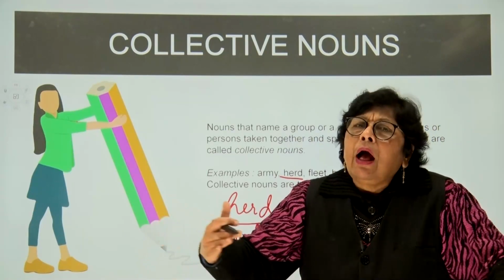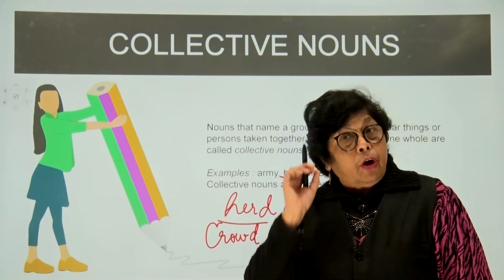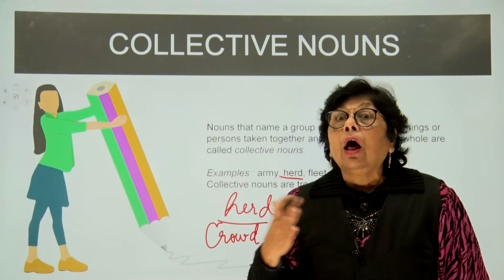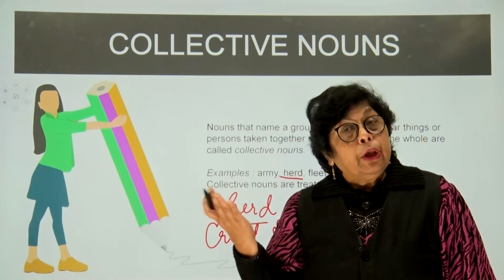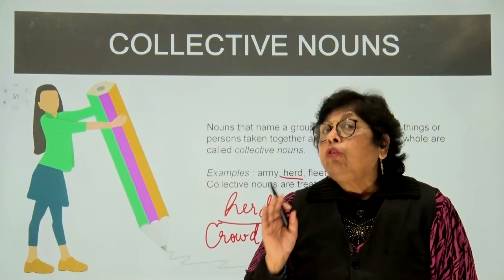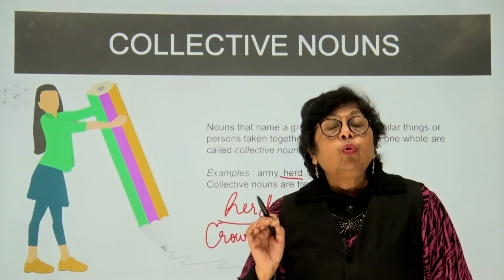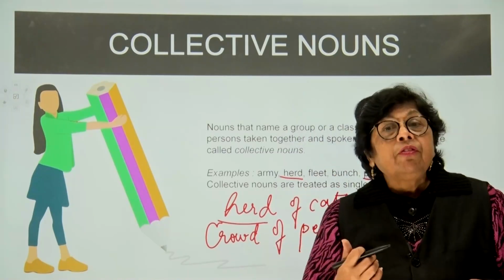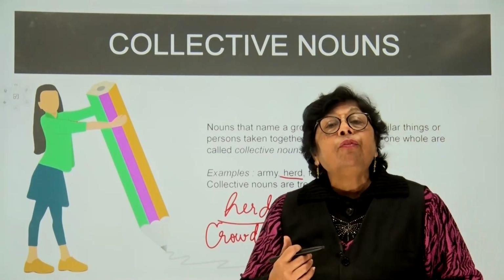So what we have is a collective name for a particular group of the same kind, a class of students. When I say my class was present today, it's obvious all the students of my class were present. So this is the collective noun.